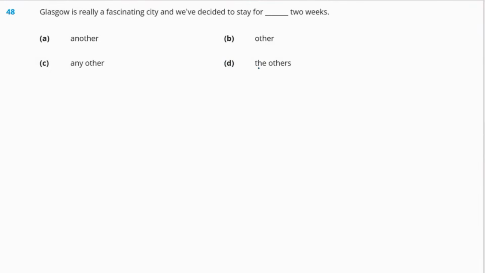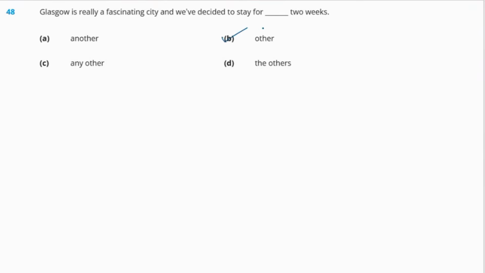Question 48. Glasgow is really a fascinating city and we have decided to stay for dash 2 weeks. Okay, so options are A another, B other, C any other, and the last one is D the others. Okay, so which one do you think is the right answer? So the right answer will be option B, other.